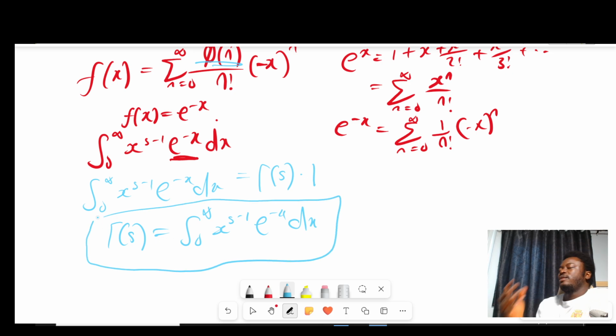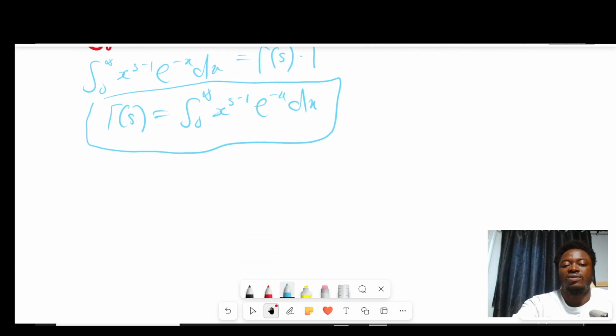So here, we could actually recover the definition of the gamma function from just the Mellin transform. Basically, the gamma function is just a special Mellin transform. And note that this tells you that the Ramanujan Master Theorem is actually a more general case of the gamma function. You understand? So this is a very standard result, but just to show you how important and useful this Ramanujan Master Theorem